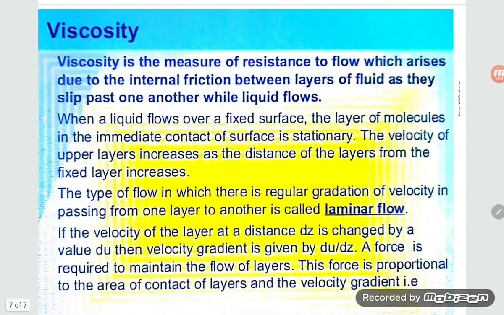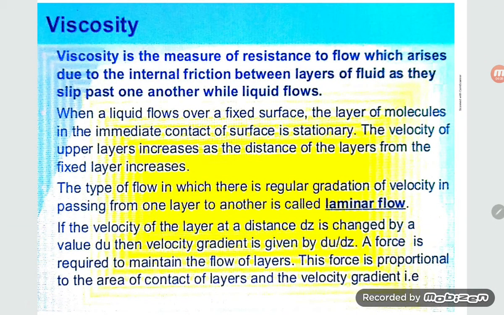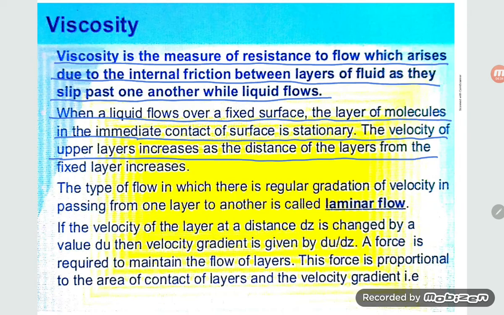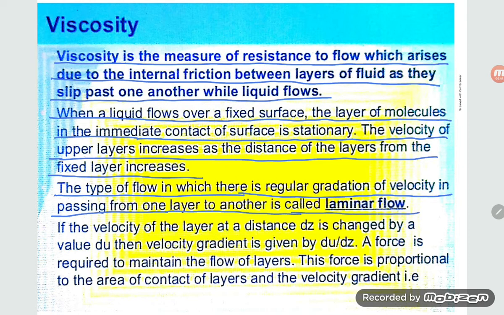Okay, next property, viscosity. Let us look at the flow. Viscosity is the measure of resistance to flow which arises due to the internal friction between layers of the fluid as they slip past one another while the liquid flows. When a liquid flows over a fixed surface, the layer of molecules in immediate contact with the surface is stationary. The velocity of the upper layers increases as the distance of the layer from the fixed layer increases. The type of flow in which there is a regular gradation of velocity in passing from one layer to another is called laminar flow.